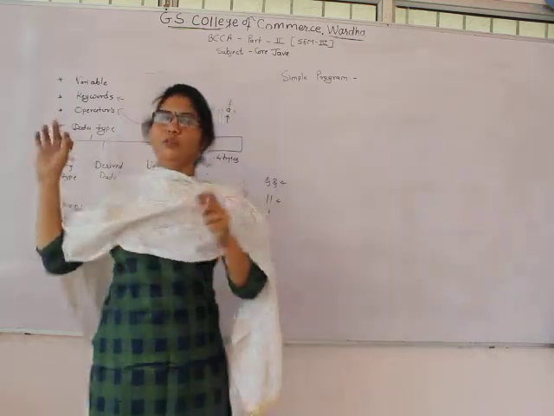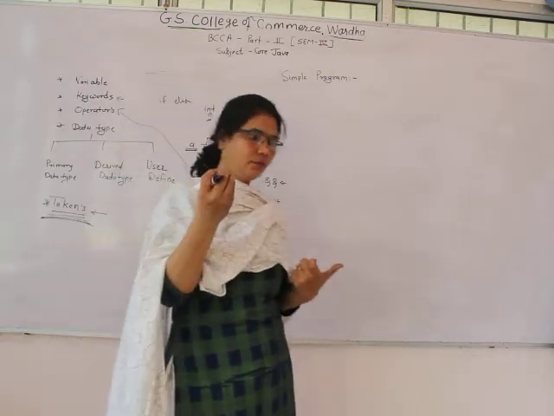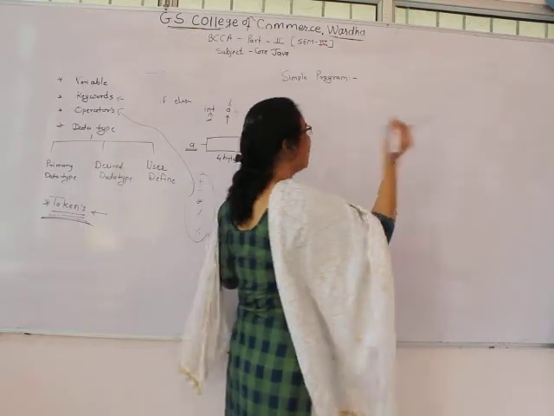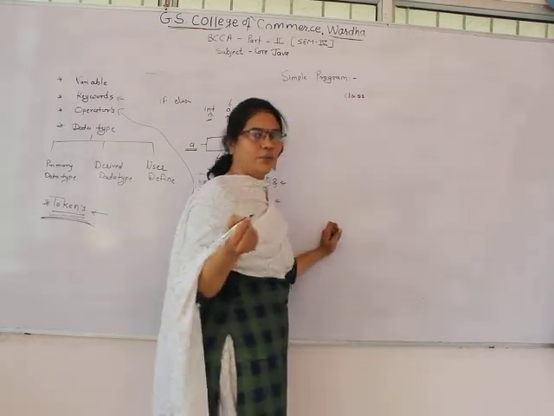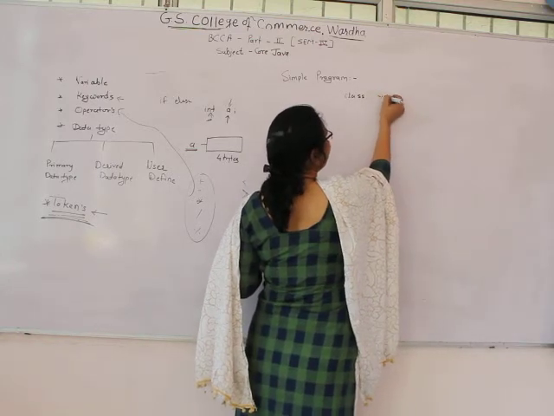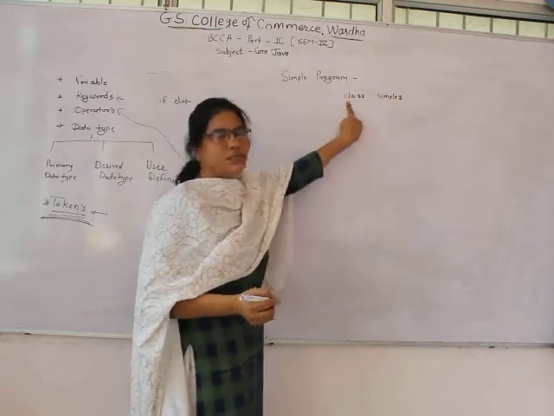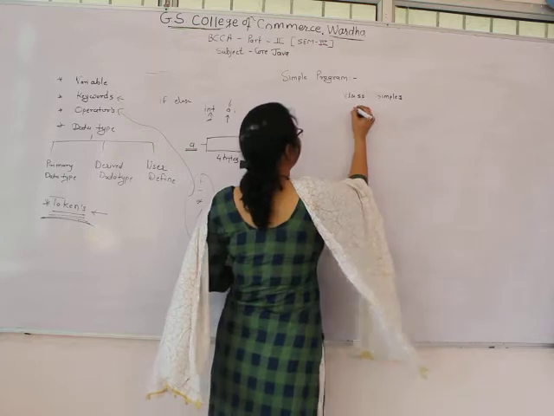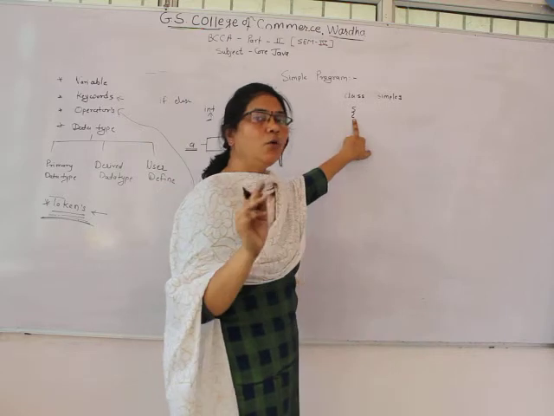After that, we move towards a simple program, that is how we can design a simple program in Java. First we have to define the class, which is the essential part of the programming. After that, you have to provide the class name, like simple1. This is the name of the class. So class is a keyword, and after that comes the class name. After that we write the opening curly brace.